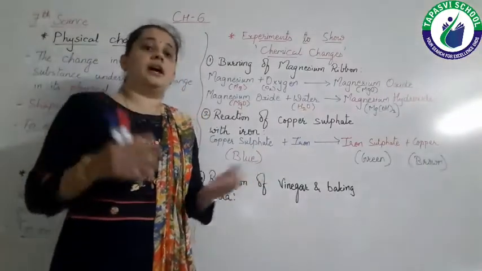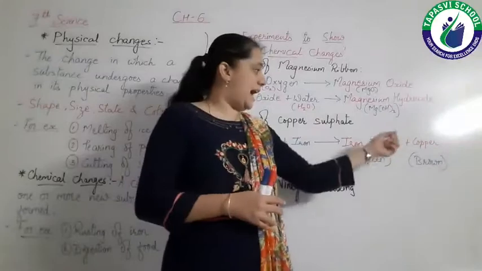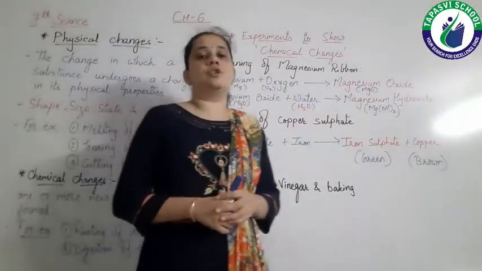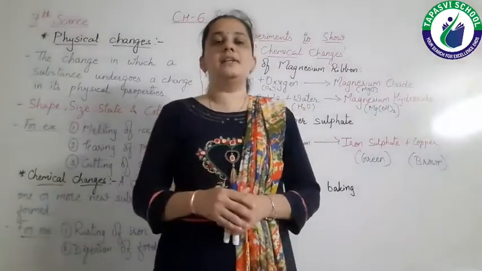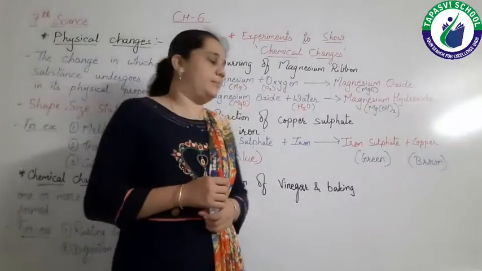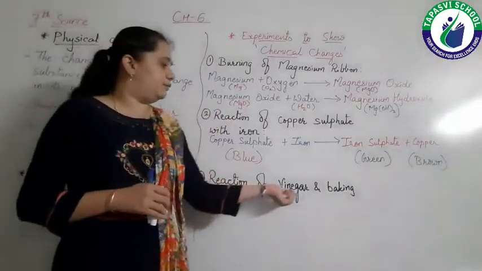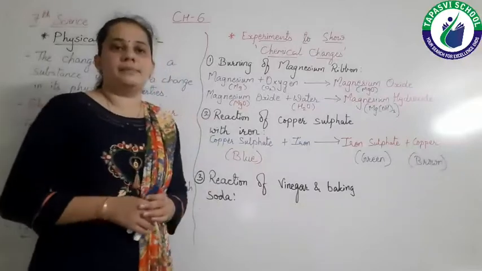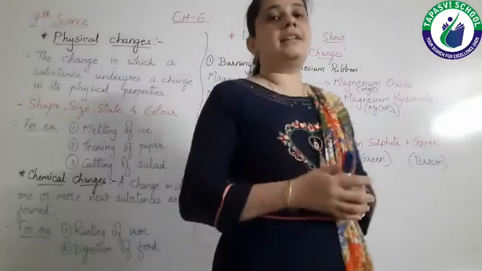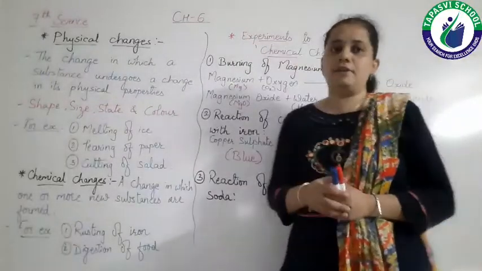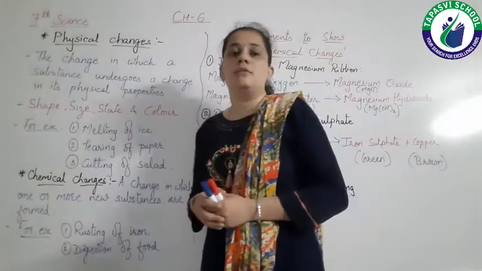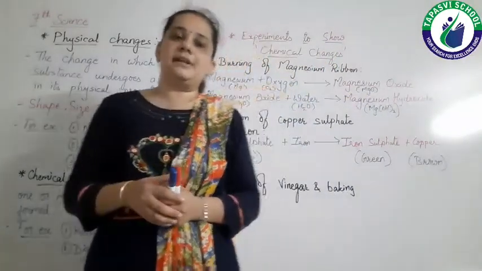In this reaction, again a new substance, that is iron sulfate, is formed, and that's why it is known as a chemical change, right? Now let's move towards the third example, that is the reaction of vinegar and baking soda. We all know about vinegar. Vinegar contains acid, that is acetic acid, and it is used in various items like Chinese items.